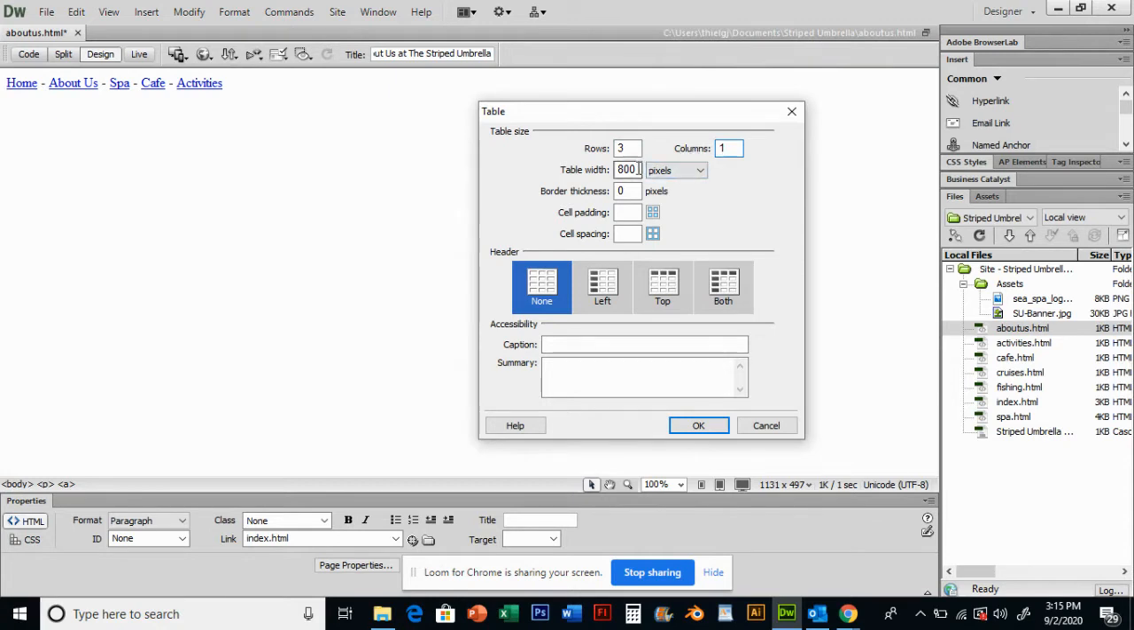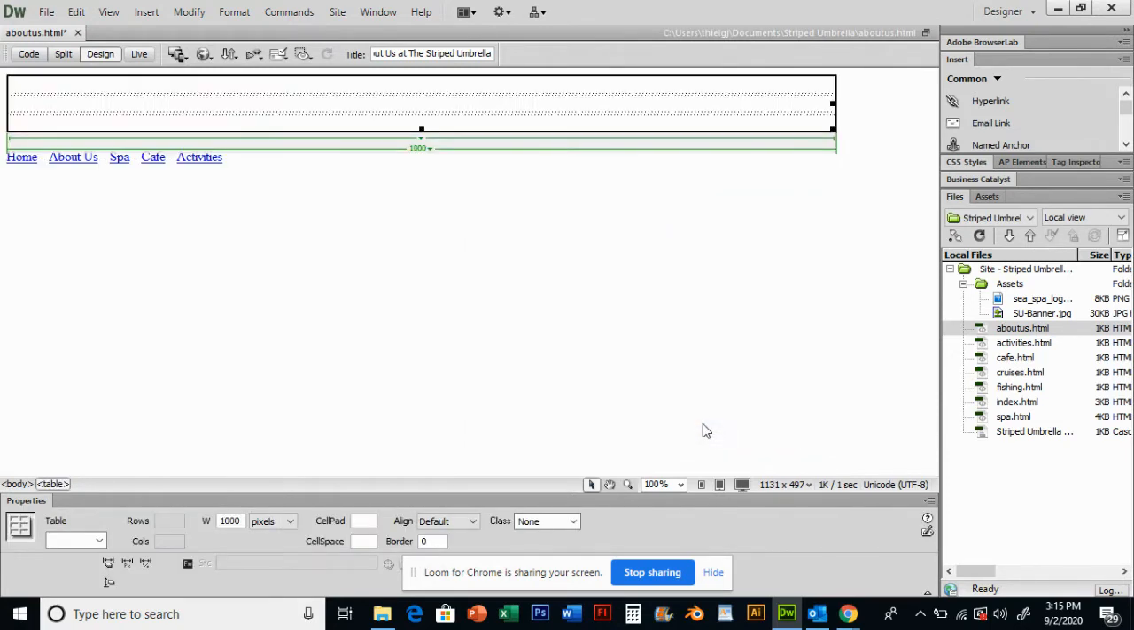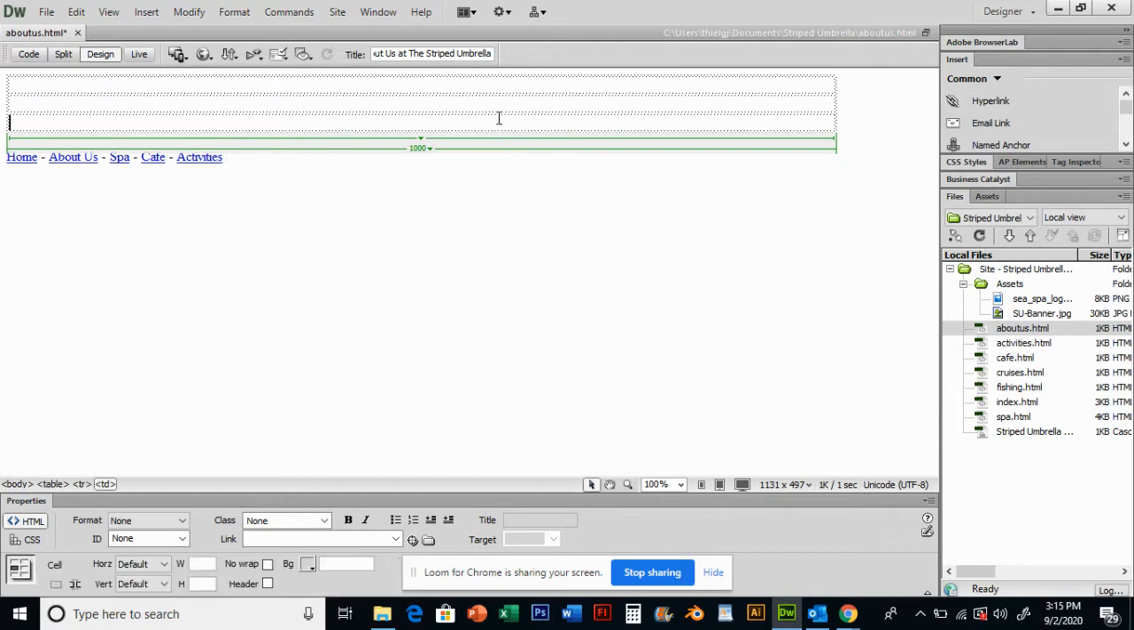We're going to set a width here at 1,000 pixels, which is about the max we want to build the width of a web page, because we want it to be visible on all screens across the world and all devices that this might be viewed on. Again, I want a border thickness of 0 because I don't want anyone to see that this is a table. I want it to be invisible. I'm going to press OK. And so here I have my basic table structure.